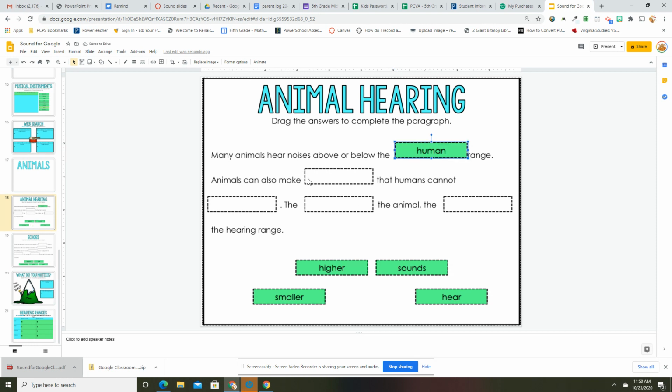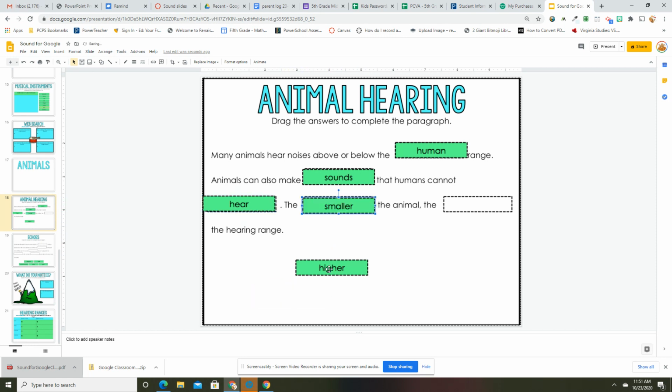Animals can make sounds that humans cannot hear. The smaller the animal, the higher the range. If you think about a mouse, how little a mouse is, but you think about a whale, and they are like in Finding Nemo.